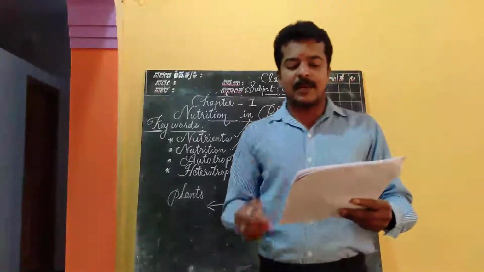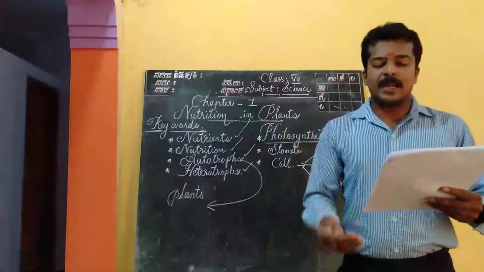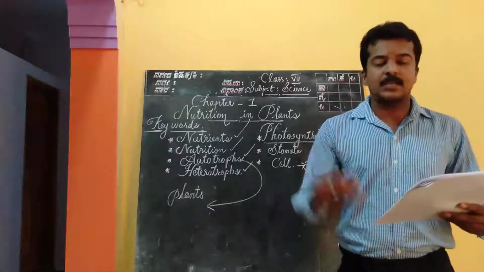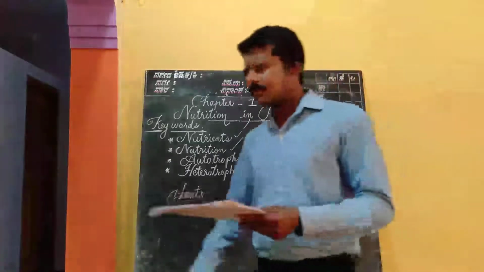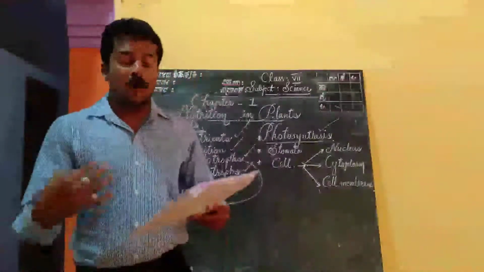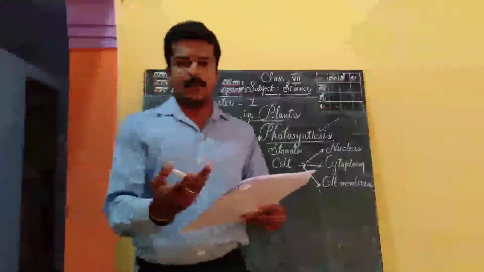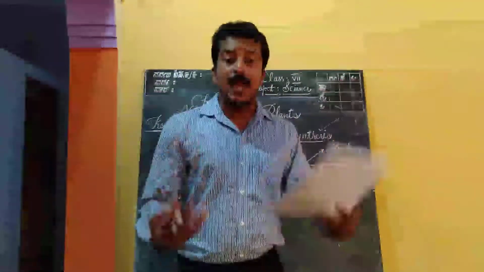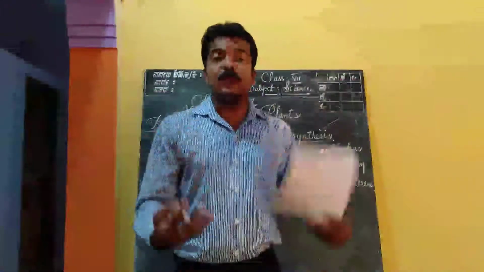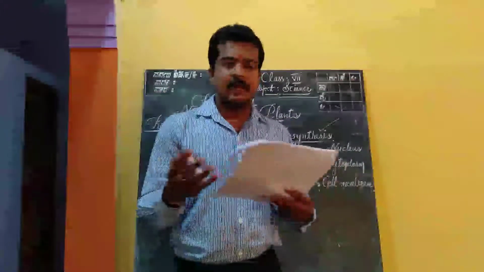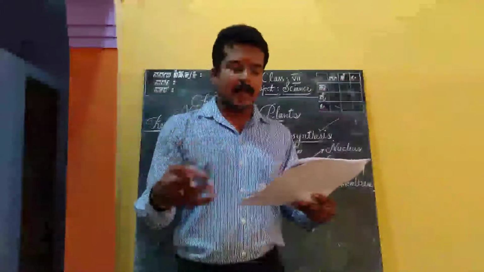And the meaning is given there. Auto means self, and trophos means nourishment. What is meant by auto? Auto in the sense self. As I told you, plants prepare their food for themselves, and they are not depending on any other animals or human beings.